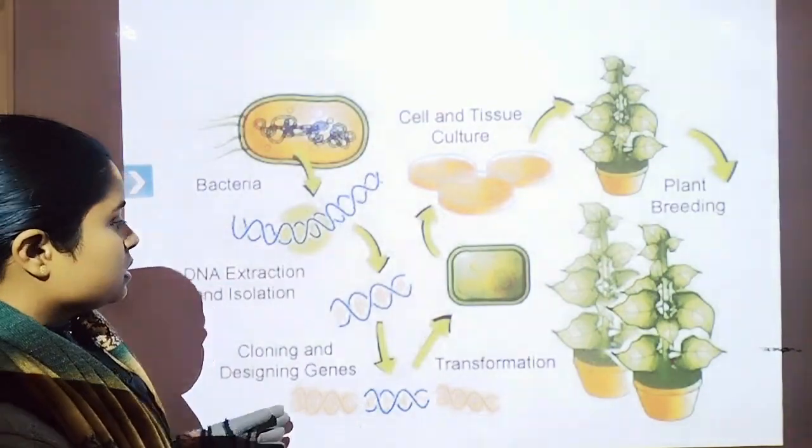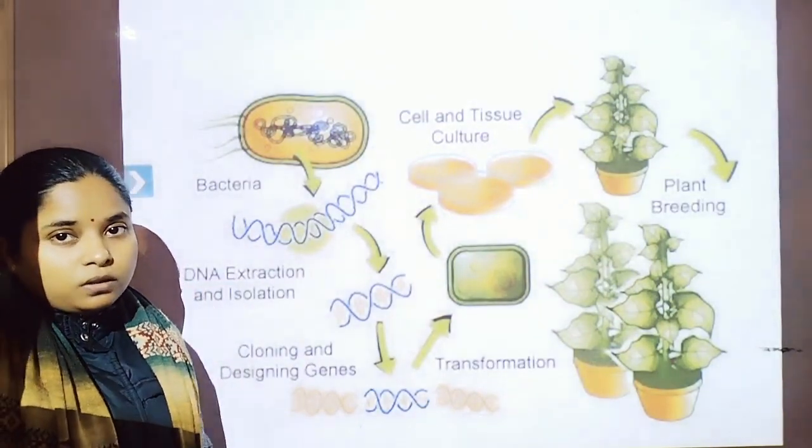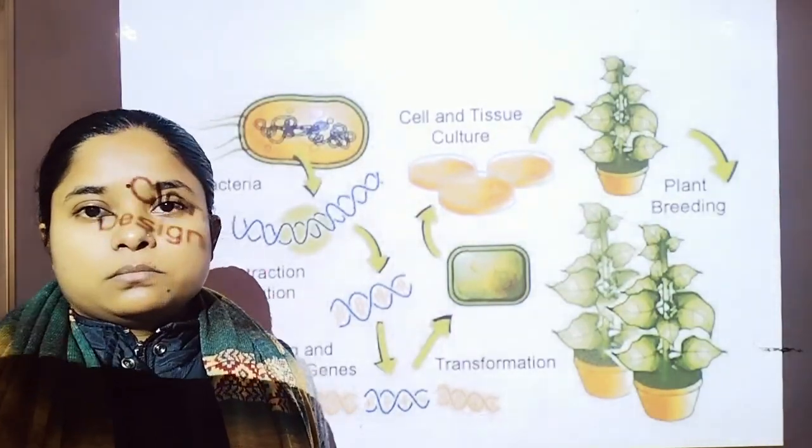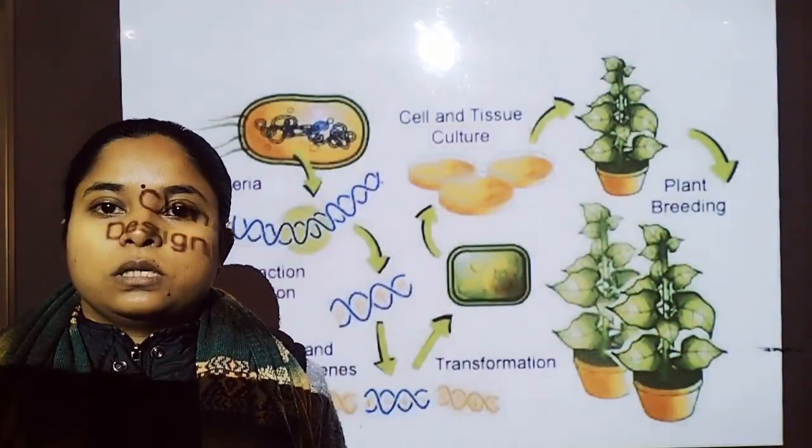Now the diagram is related to the culturing of the tobacco plant, through which we can understand the action of the toxin.